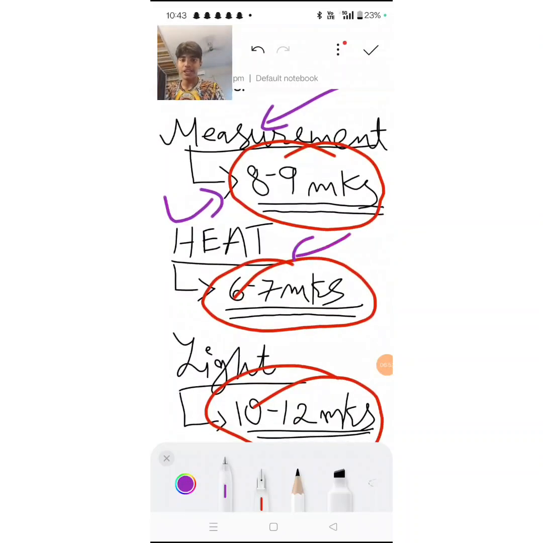Next chapter, we have heat. Now, heat, as you guys know, most of this is cut out. Second, third, and fourth unit, those are completely cut out, all the renewable sources, non-renewable sources. Those are never really tested. What you have to remember in heat is the concept of anomalous expansion of water. That concept always comes for 3 to 4 marks.